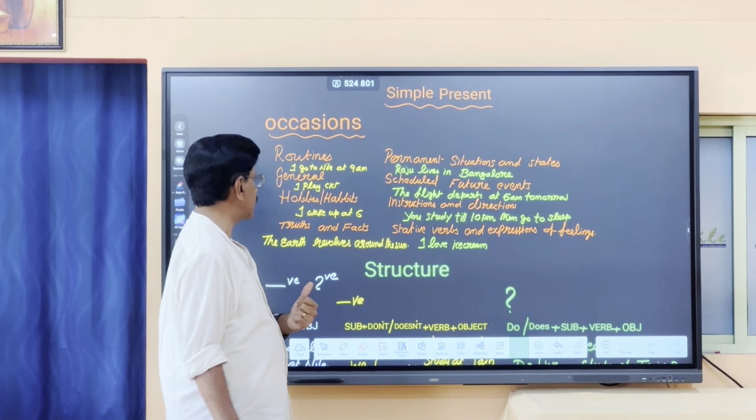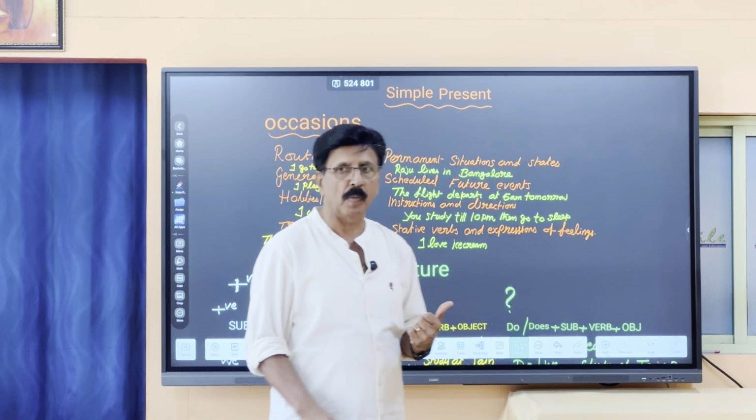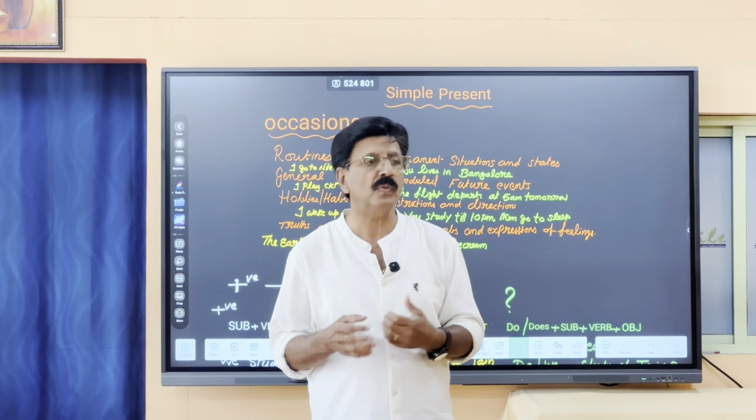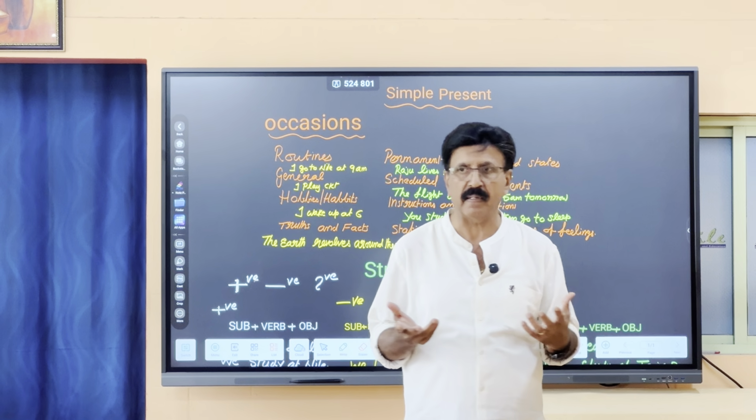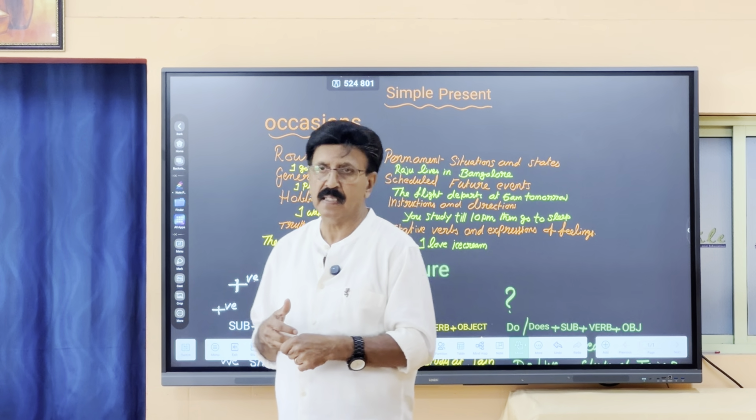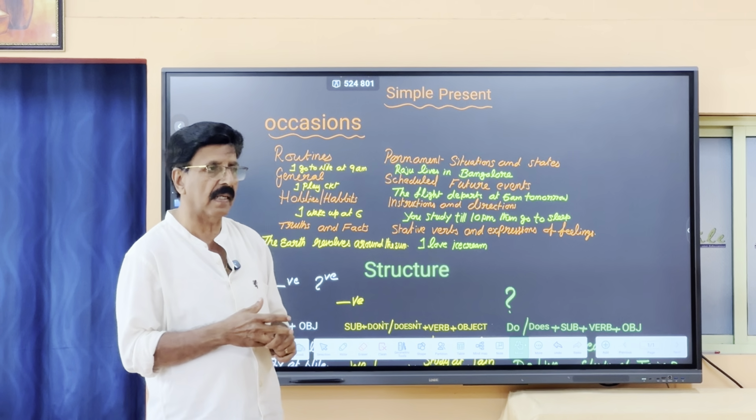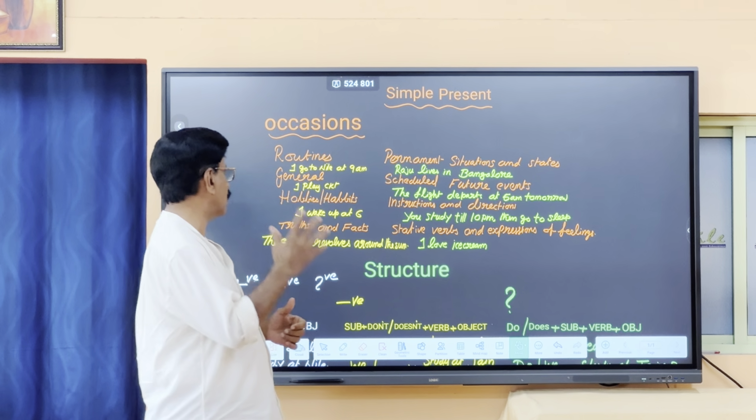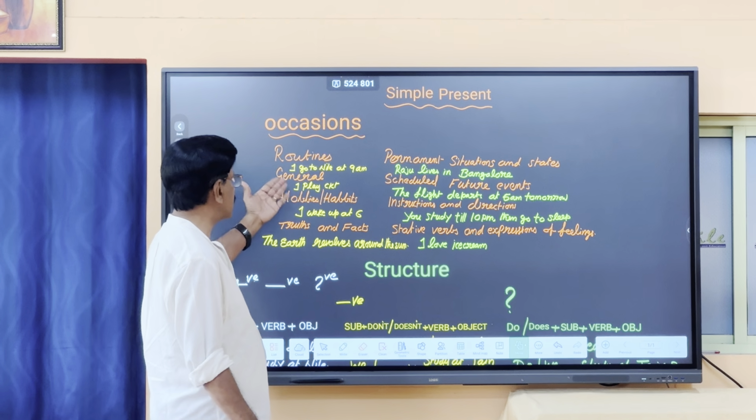Next is hobbies and habits. Hobby means what? What you like to do when you are free. Right? There also we use this. I listen to music. I sing songs. All those things. Okay? Another is general things.